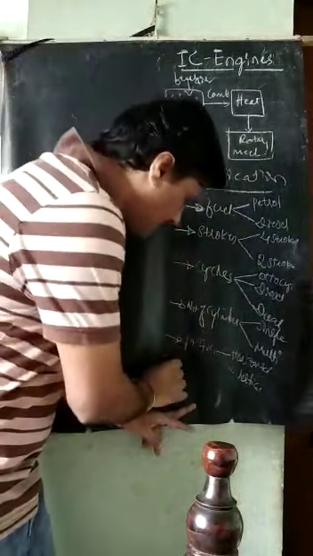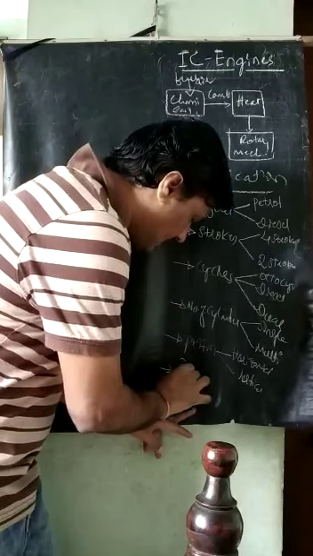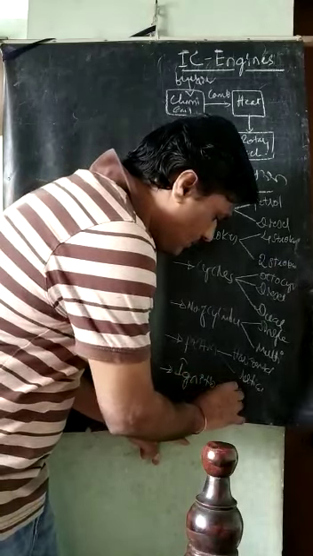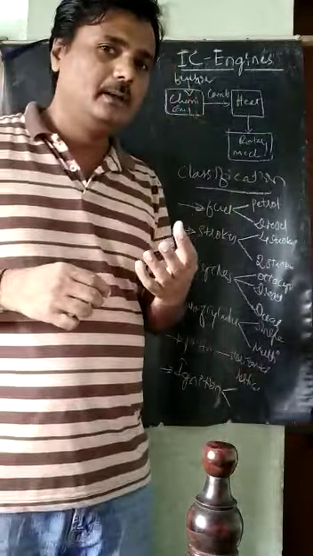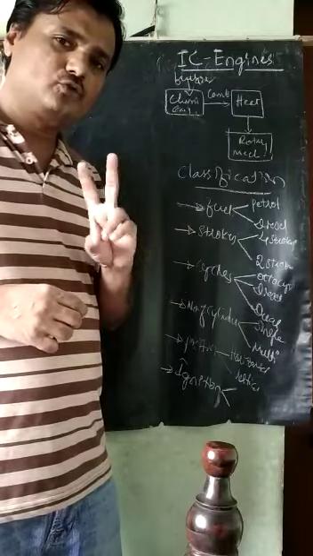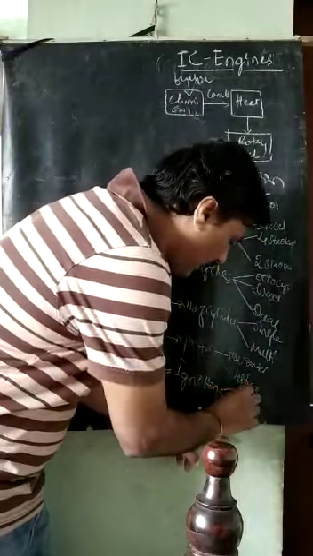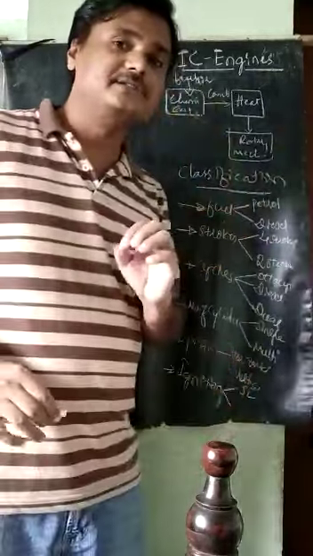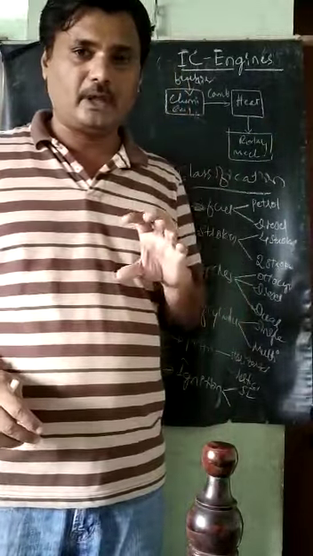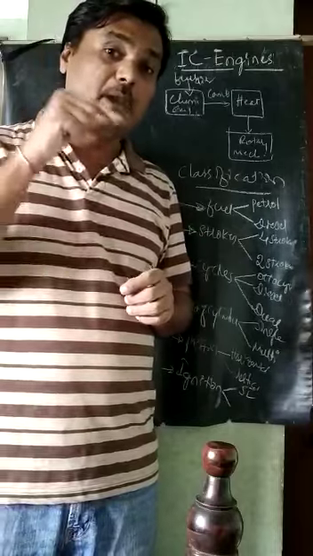And another classification is the ignition. Based on igniting of the fuel, we can also classify. Its classification is two types. One is spark ignition, which is called SI engines. As you know, in case of mopeds and all, there will be a spark plug.